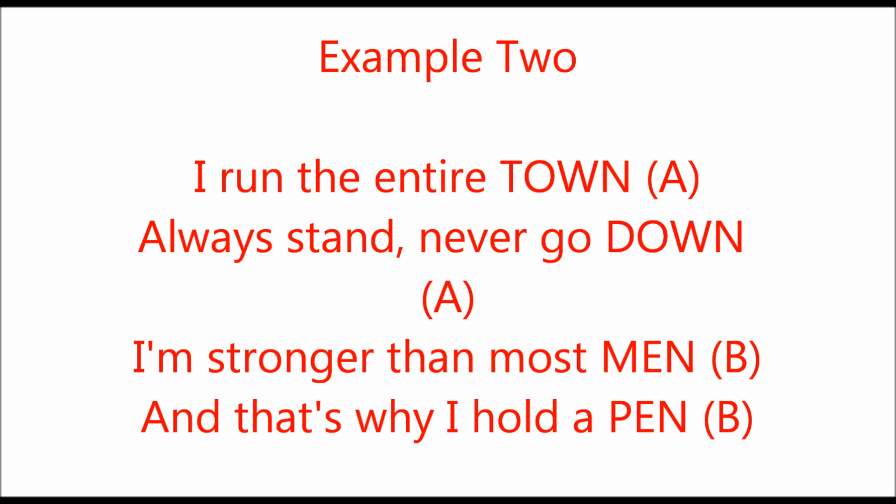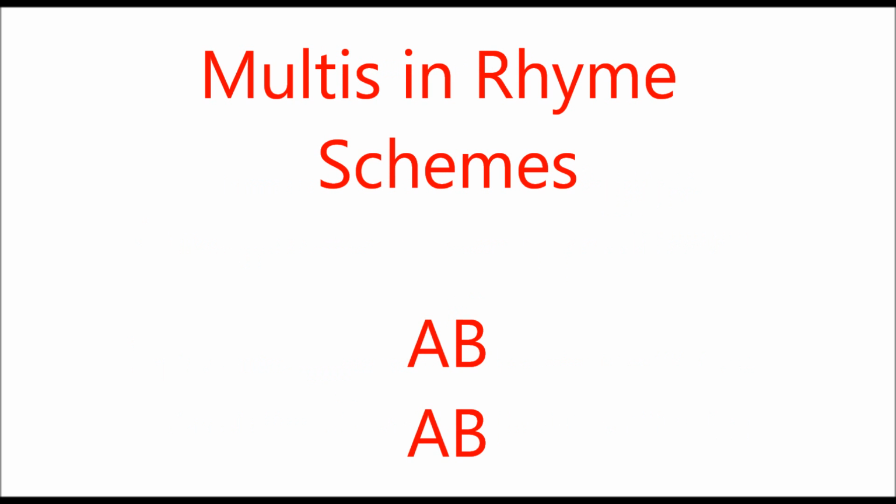So if you look again, these 4 lines are the same as what we mapped out earlier. We've got A, B, B. Town and down have A, men and pen correlate to B. So this is basically what rhyme schemes are. It's just a way to map out what's going on. But it gets a little bit more complicated than this too. Once you start adding multis into the mix, things are going to get a little bit more complex.